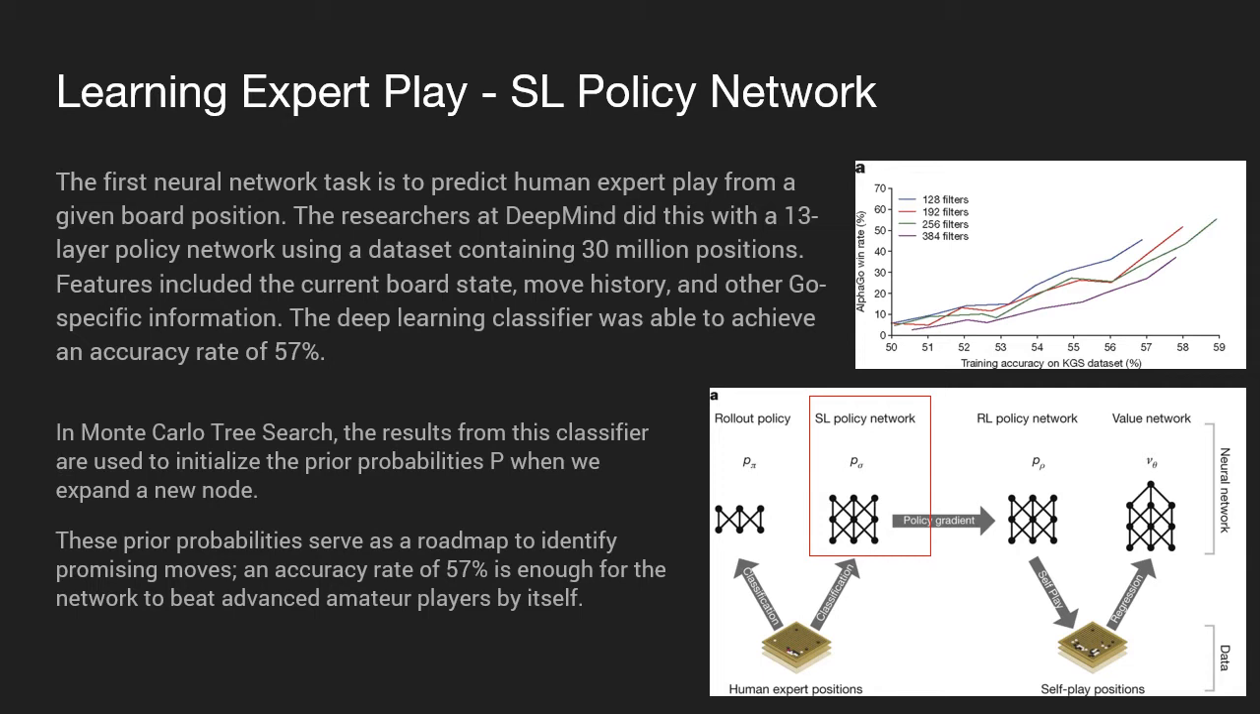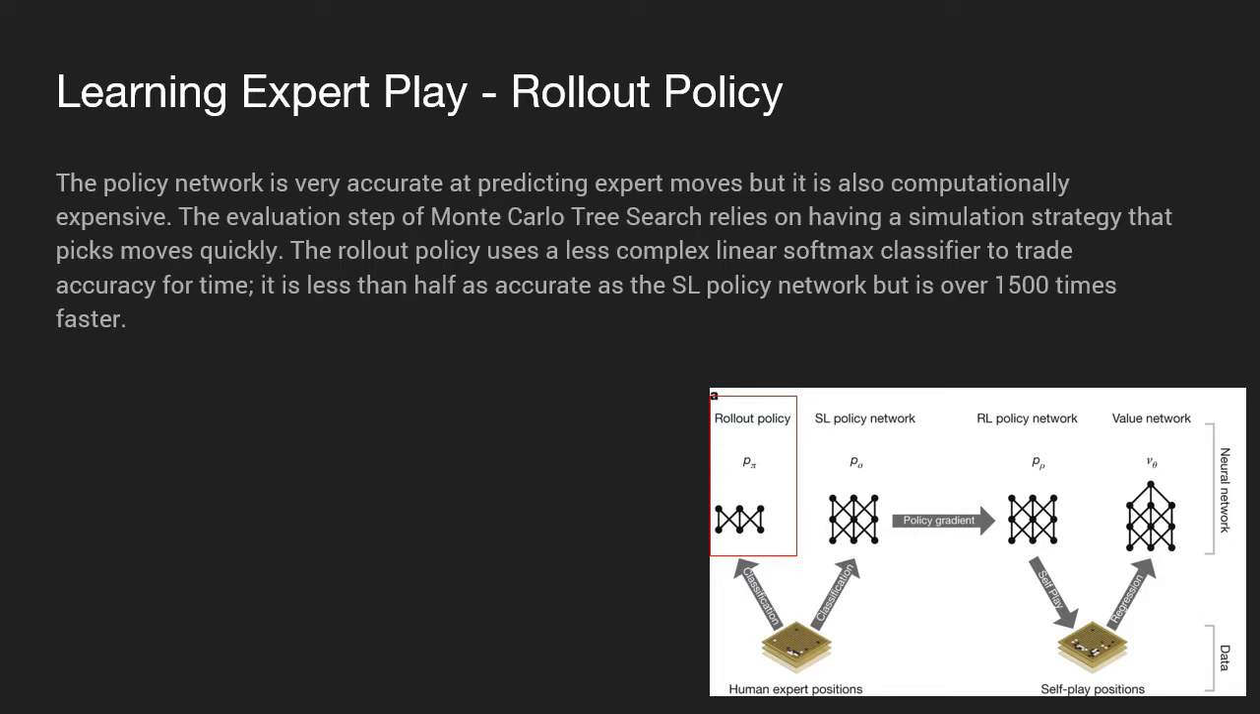But the consequence of that is to get higher training accuracy, you're going to have a cost as far as computation time goes, and that could be an issue if you're trying to do many iterations of Monte Carlo Tree Search in a certain amount of time. So there's a trade-off there, as with everything. So like I said, the policy network is very accurate at predicting expert moves, but it is also very computationally expensive. So because of that, we want to use a different network for those policies versus the policy we use when we're rolling out and doing those Monte Carlo simulations.